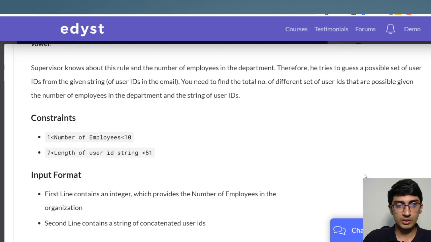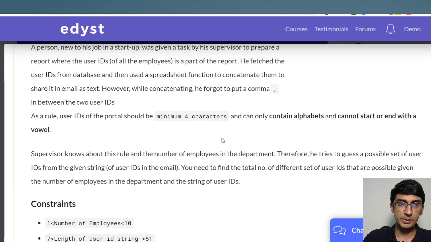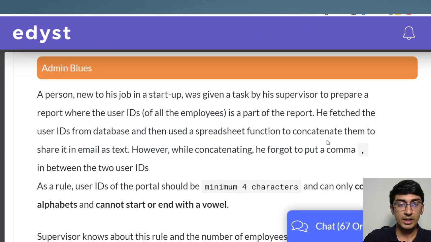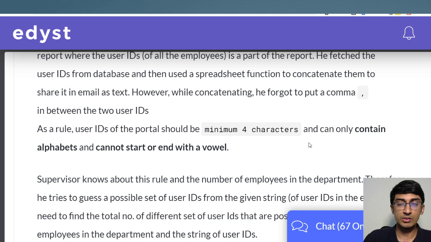There's a bit of English, but basically we are given a string. You're given some user IDs, and between any two user IDs there's supposed to be a comma. But this person has forgotten to put a comma between them, so a lot of the user IDs just get concatenated. We know that each user ID has to be a minimum of 4 characters, can only contain alphabets, and cannot start or end with a vowel. That's the only thing we know.